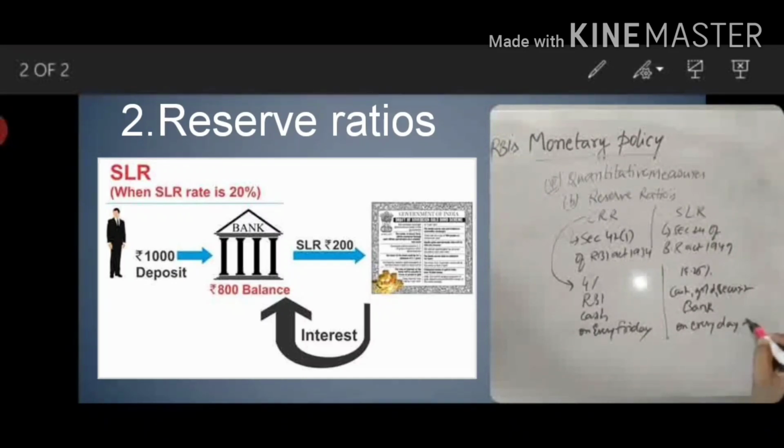So this is very important about CRR and SLR. CRR: 4% of money only in the form of cash with RBI on every Friday. SLR: 18.25% in cash, gold, securities or bonds, reserved with the bank itself every day evening.